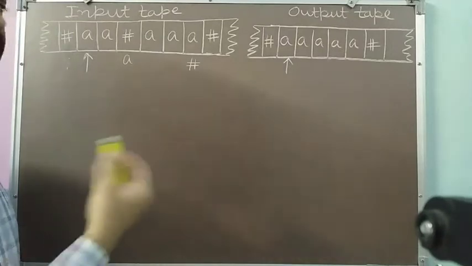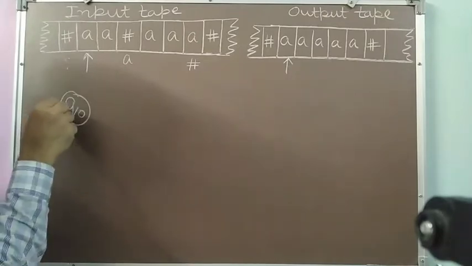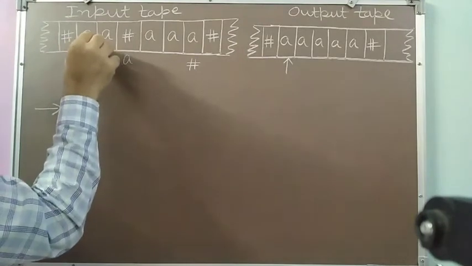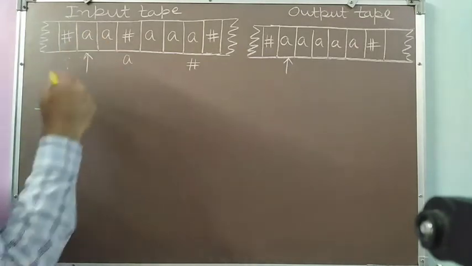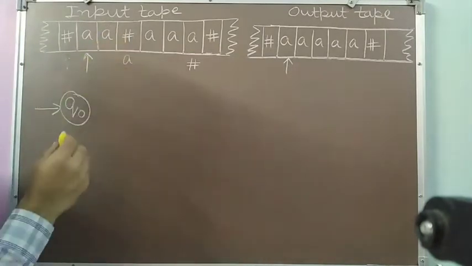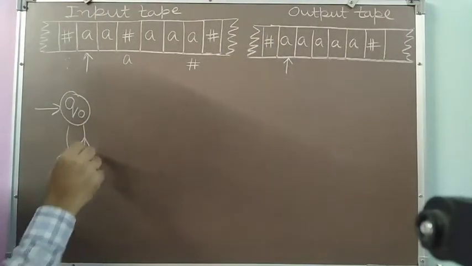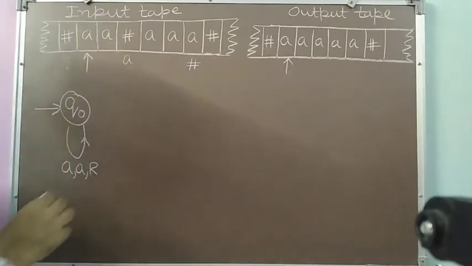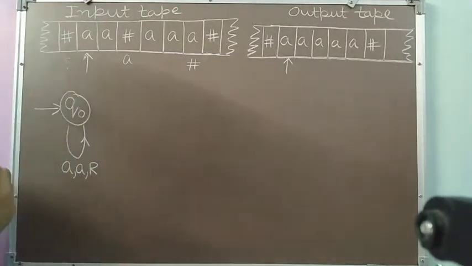Now we are starting the design of this machine. I will start with the Q0 state, which is the start state. In the start state, my read-write head is at the first symbol of my first word, so I will be getting an A. What do I have to do with this A? I have to skip it. Then I move to the second A, and I also have to skip it. All the A's I have to skip. So the transition is A, A, R: in place of A, I write A and move towards the right. This is the responsibility of the initial state, Q0.